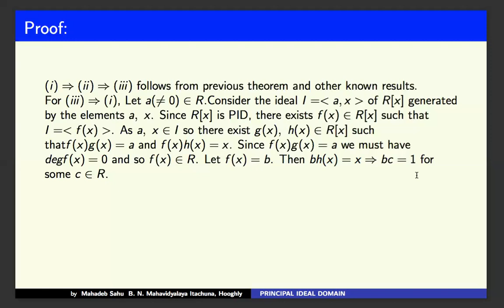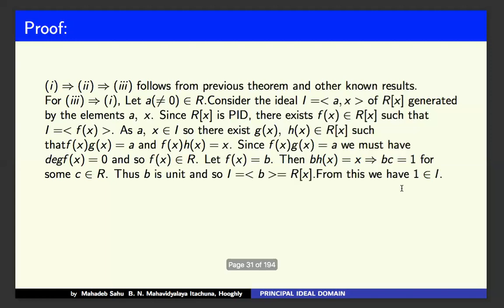But the inner structure is what I told you. So bc equal to 1 means b and c are units. So what does it mean? b is a unit.